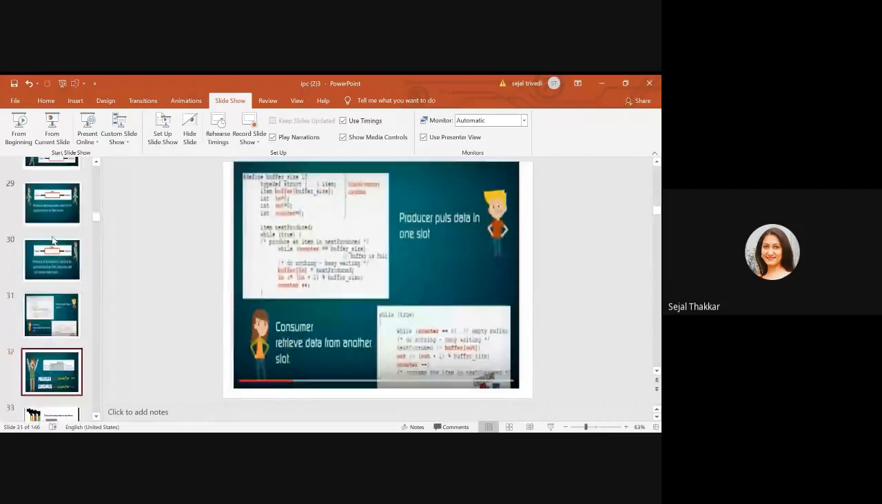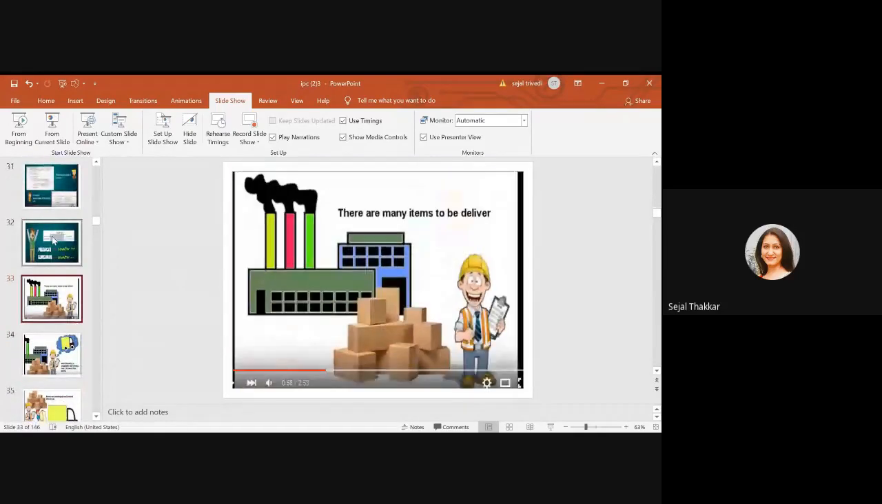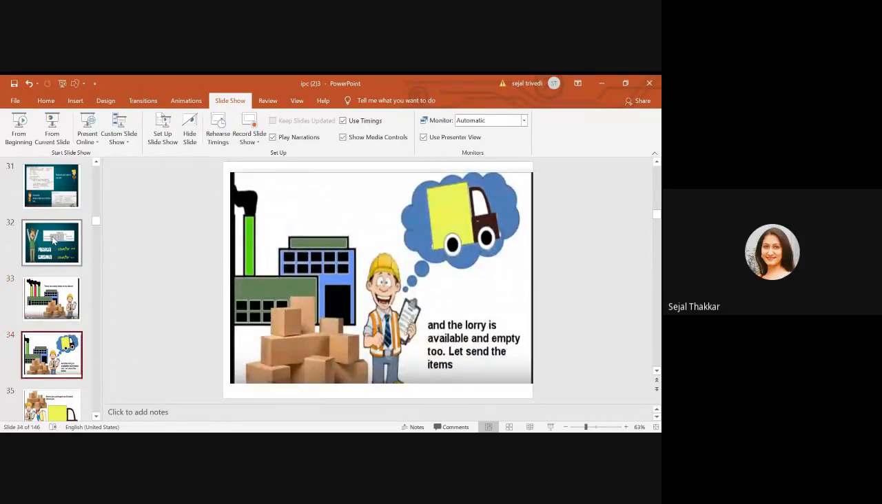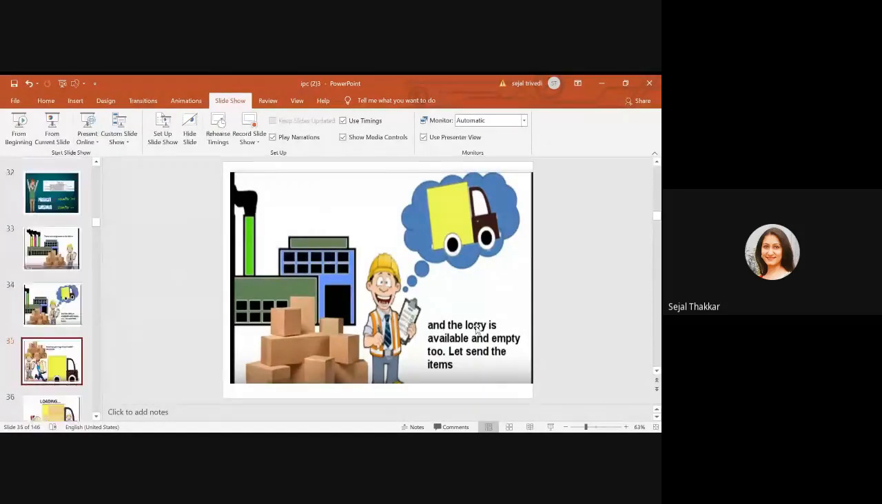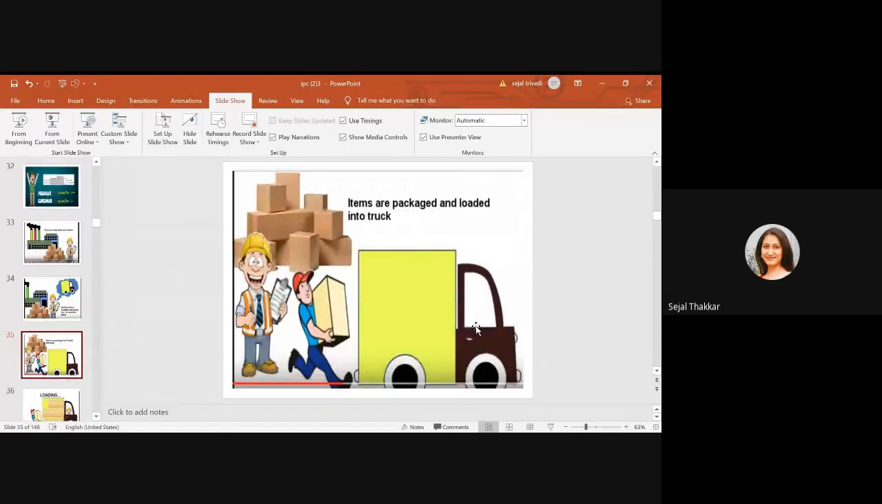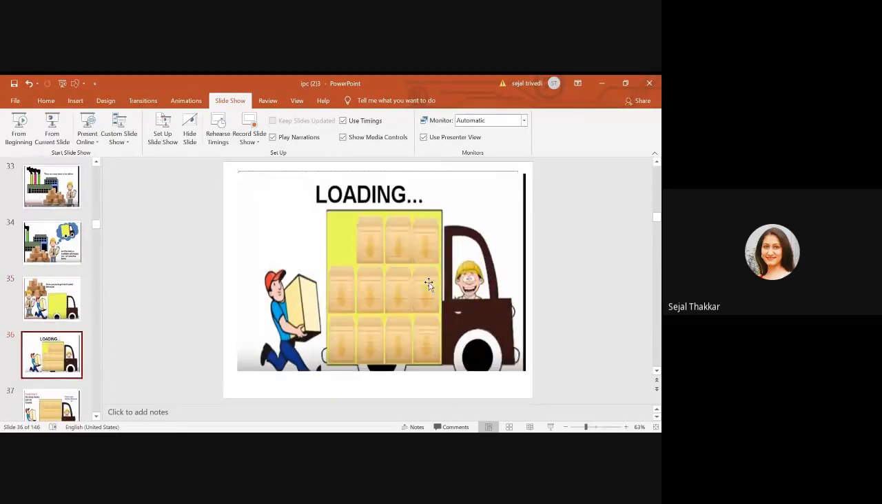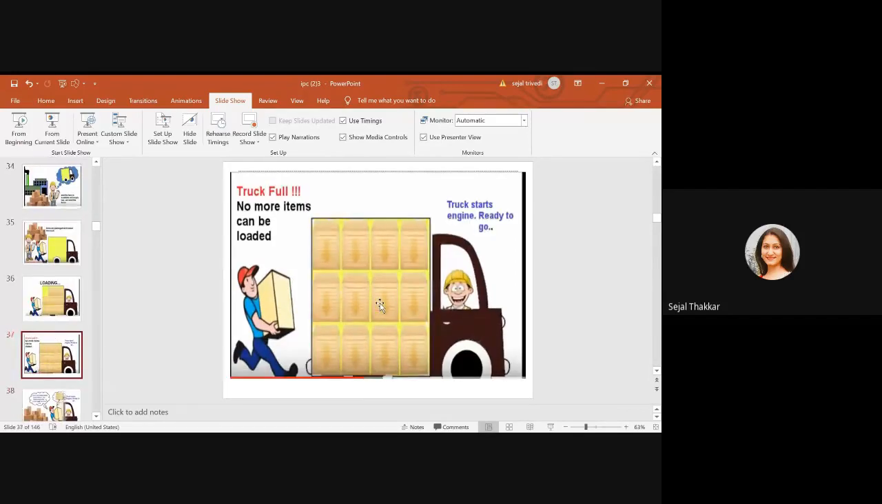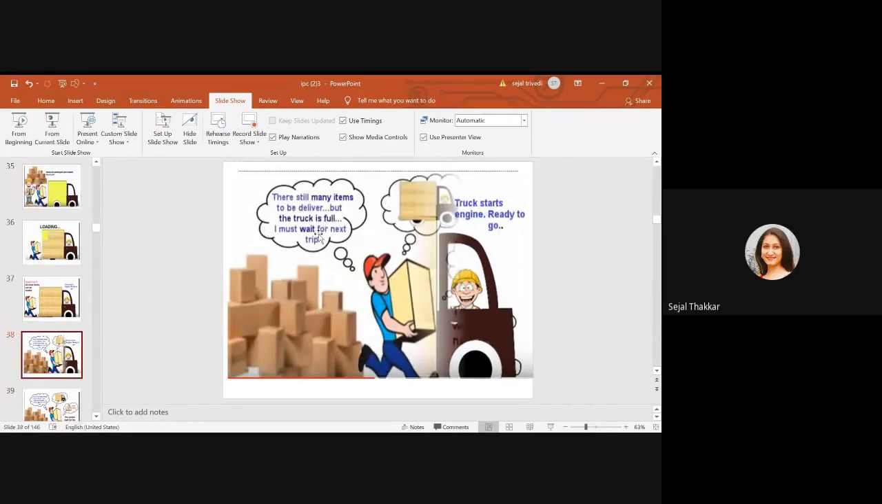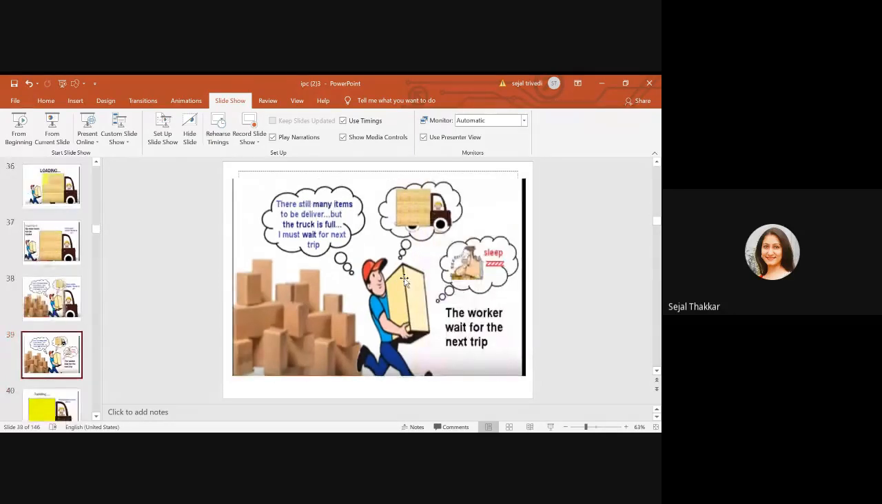Here you can see, okay, there are some items that you have to deliver to that particular consumer's place, and the lorry is also available and empty too, so you have to send the items. The items are packed and loaded into that truck. Now you can see it is loading, and now the truck is full and no more items can be loaded. Now the truck starts and is ready to go. There are still so many items to deliver, but the truck is full, so they have to wait until the next trip.